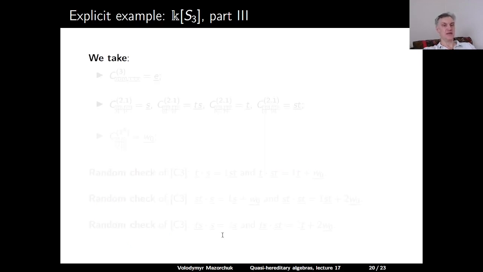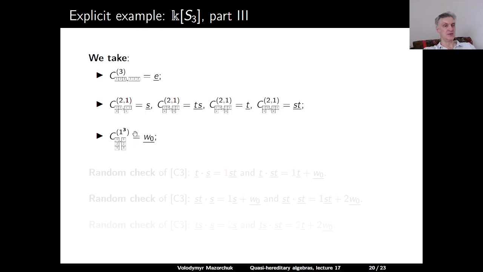And here are the basis elements. The basis element which corresponds to 3 and the pair of the same standard Young tableau for that shape is E underlined. The basis element for 2, 1, for 1, 2, 3, 1, 2, 3 is S underlined. For 1, 3, 2, 1, 2, 3 it's TS underlined. For 1, 3, 2, 1, 3, 2 it's T underlined. And for 1, 2, 3 and 1, 3, 2 it's ST underlined.